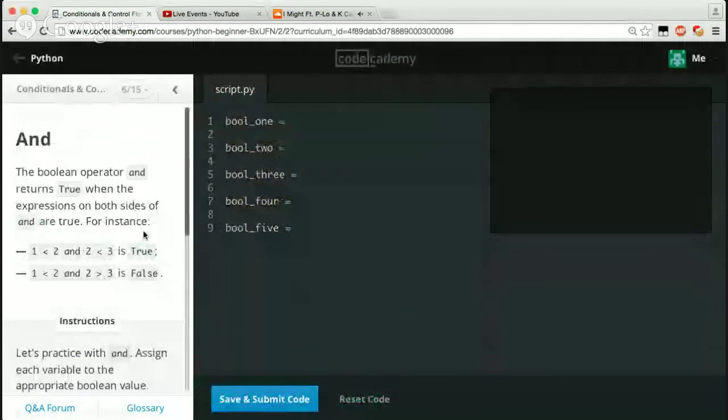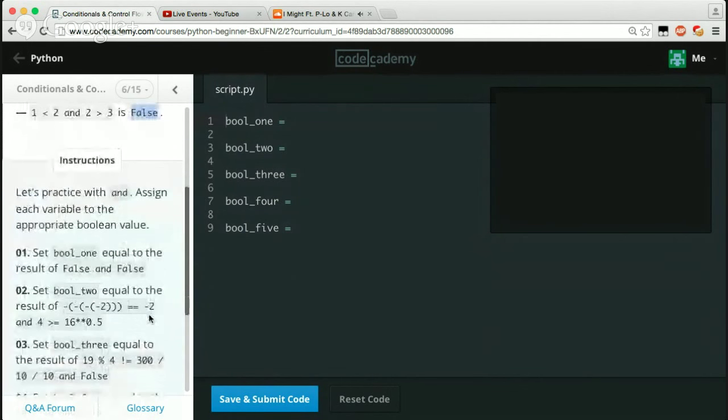Get the next lesson. The Boolean operator and returns true when the expression on both sides of and are true. For instance, 1 is less than 2, which is true, and 2 is less than 3, which is true. So that statement would be true. 1 is less than 2, which is true, and 2 is greater than 3, which is false. But since both of these aren't true, we're getting false back.